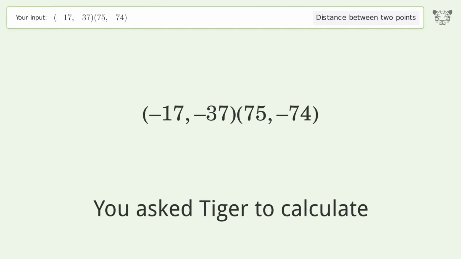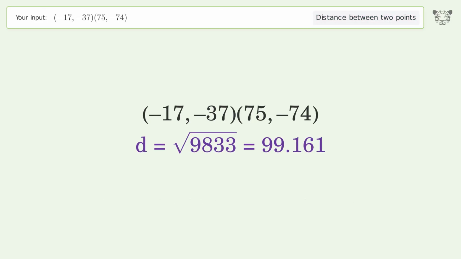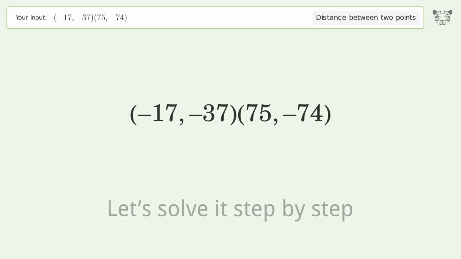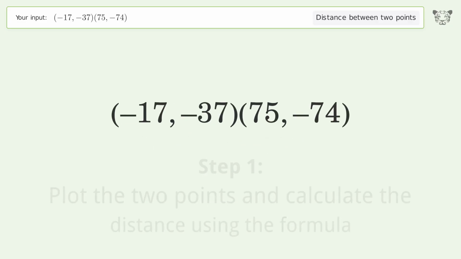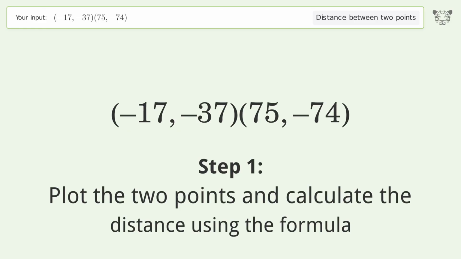You ask Tiger to calculate. This deals with the distance between 2 points. The distance between the 2 points is the square root of 9,833, or 99.161. Let's solve it step by step. Plot the 2 points and calculate the distance using the formula.